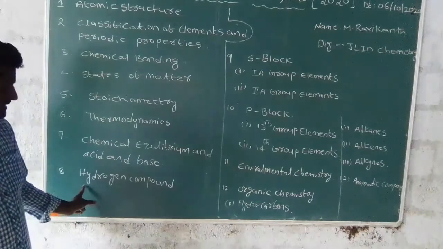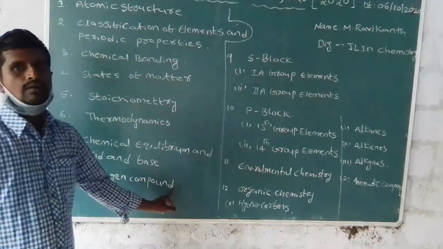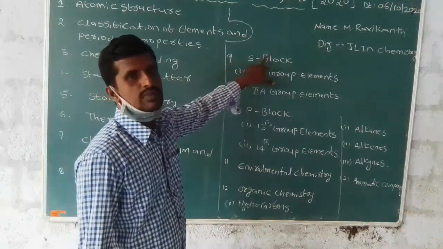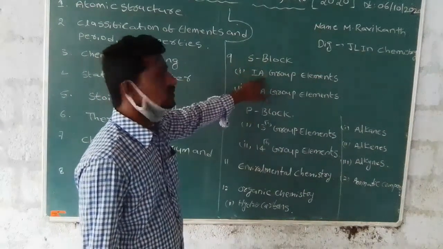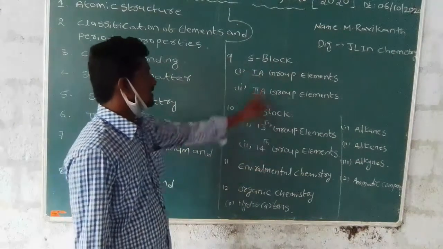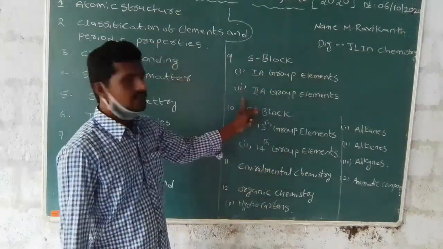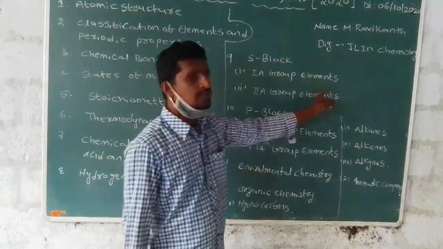The eighth is hydrogen compounds. The ninth is the s-block. The s-block has two types: the first is group 1A elements, and the second is group 2A elements.